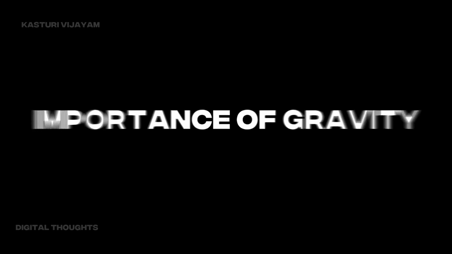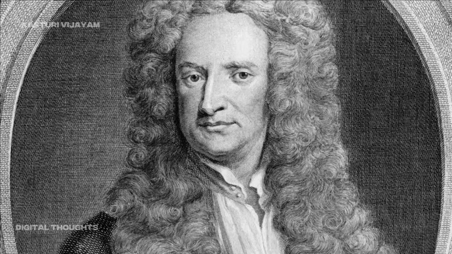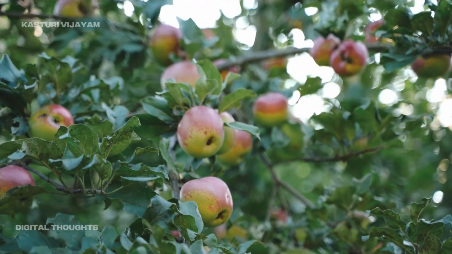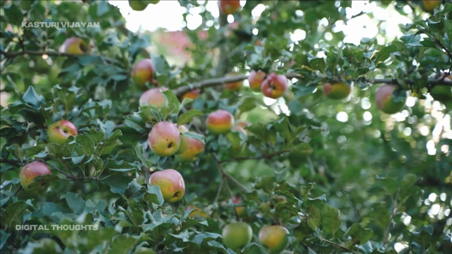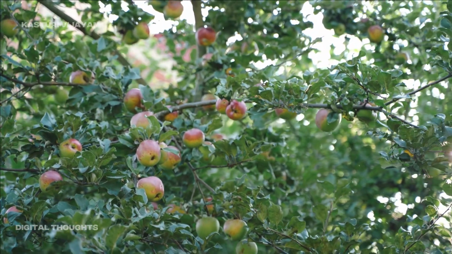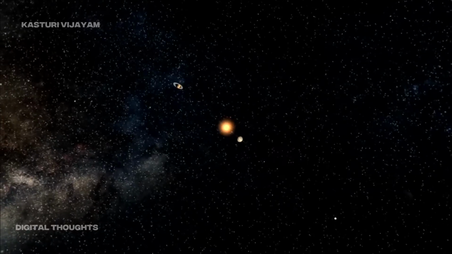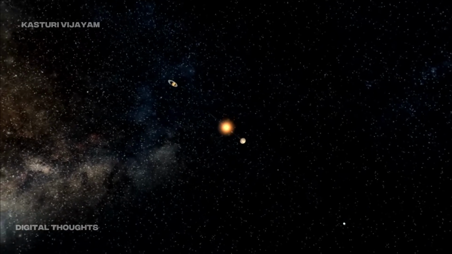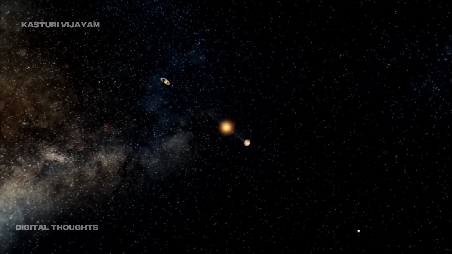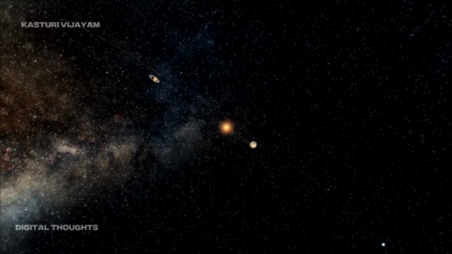Importance of gravity. When most people think of Newton, they think of him sitting under an apple tree observing an apple fall to the ground. When he saw the apple fall, Newton began to think about a specific kind of motion called gravity. Newton understood that gravity was a force of attraction between 2 objects. He also understood that an object with more matter or mass exerted the greater force or pulled smaller objects toward it.